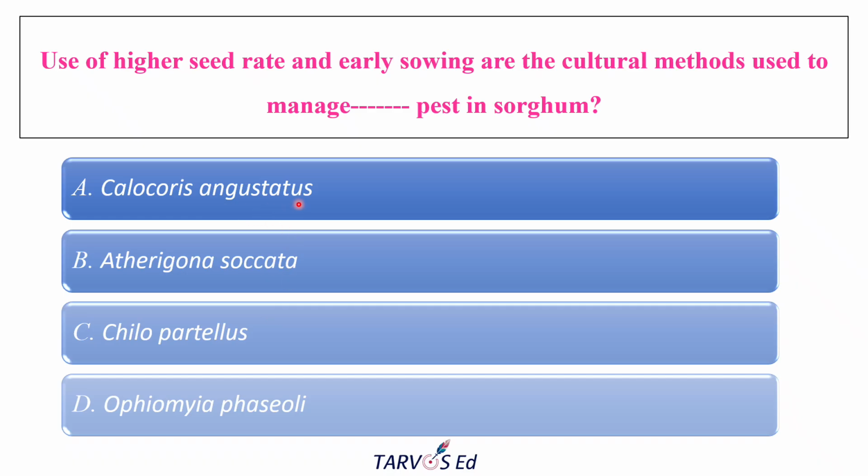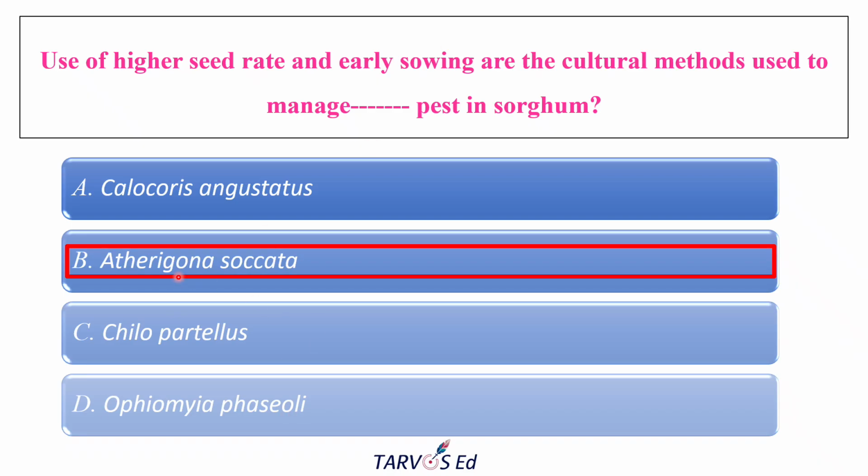Calocoris angustatus is the sorghum earhead bug. And Atherigona soccata means sorghum shoot fly. Okay. And Chilo partellus, you know what that is? It is very important: the stem borer. Then Ophiomyia phaseoli is the stem fly. Okay. And the correct answer is Atherigona soccata, which is the sorghum shoot fly.